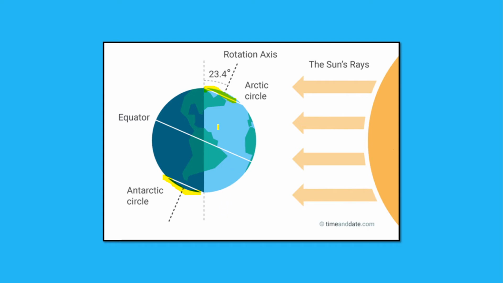Now this is a time when the Earth's northern hemisphere is tilted towards the sun. That is why it is having summer. And all places beyond the equator will have shorter nights and longer days.